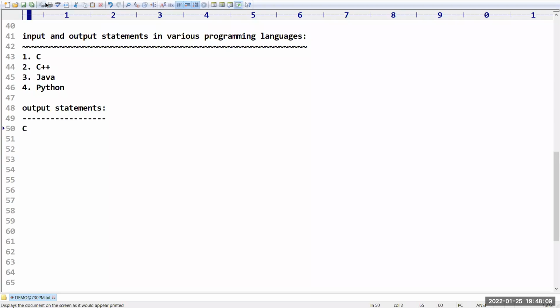Sir, if you take C language, we have printf to print output on the screen. For that, the regular format specifiers which we are going to use are %d for integer type of data, %f for floating point data, %lf for double type of data, and %c for character type.